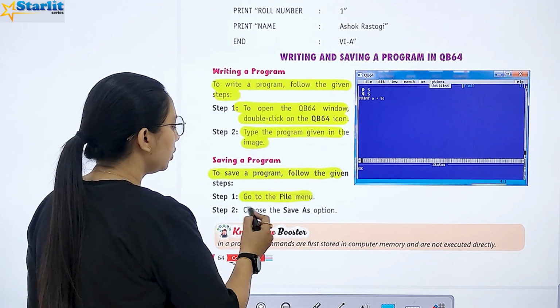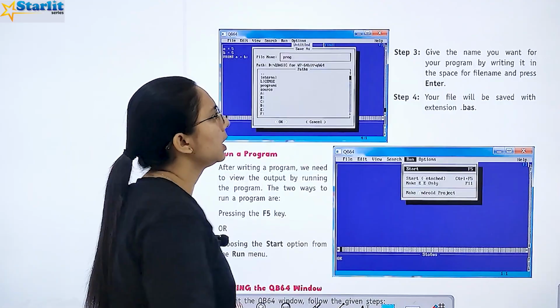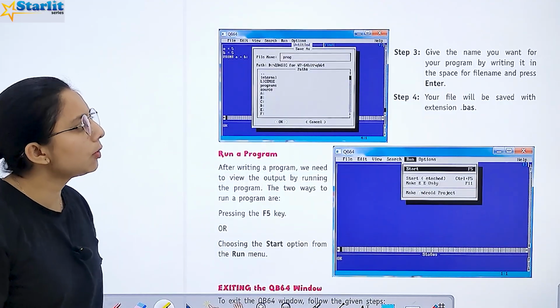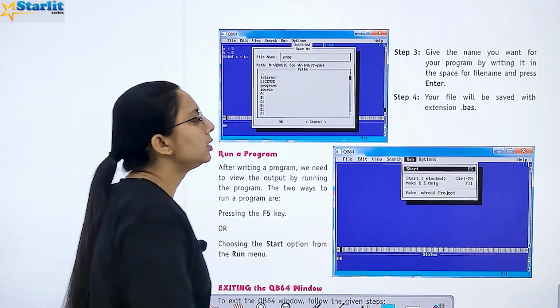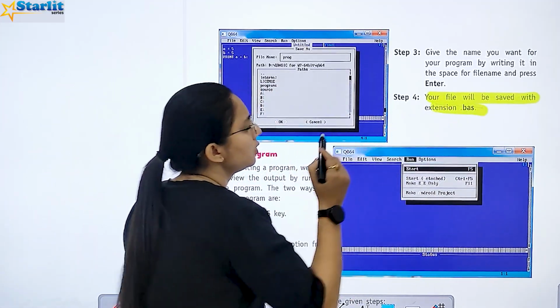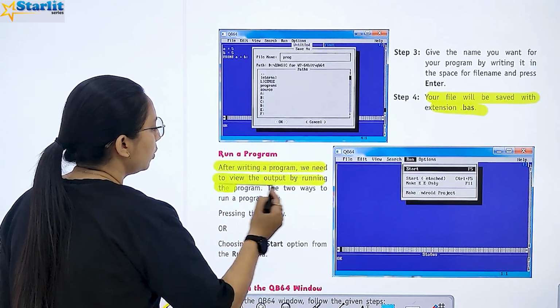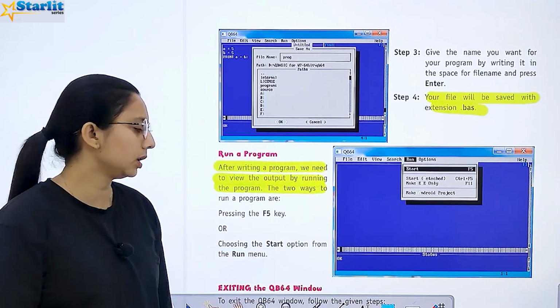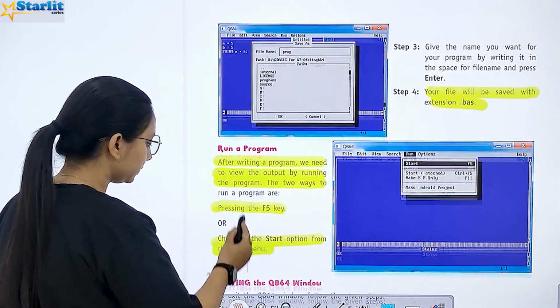Now saving. To save a program, go to the File menu. Choose the Save As option. You will give the name you want for your program in this place. It will be saved with the extension .bas. Run program. After writing the program, we need to view the output by running the program. There are two ways: pressing the F5 key, or choosing the Start option.